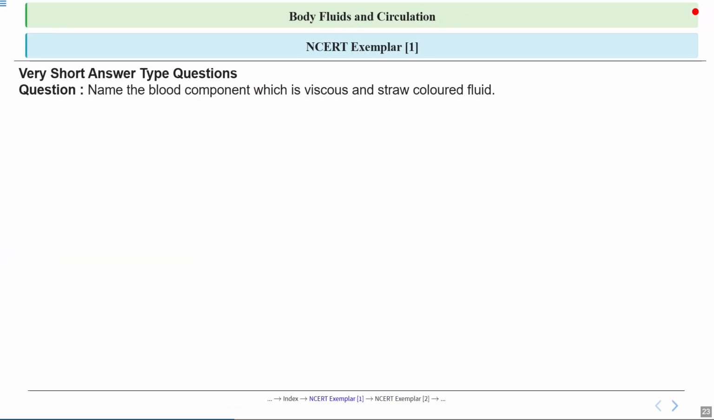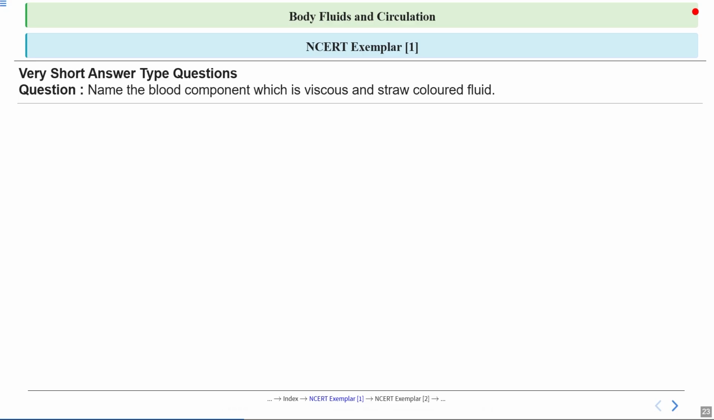So this is question number 1 of very short answer type. Let's see the question. The question is, name the blood component which is viscous and straw colored fluid. So I've already talked about it. Plasma. Okay, what is plasma? Plasma is the liquid part of the blood that looks straw colored and feels a bit sticky or viscous.